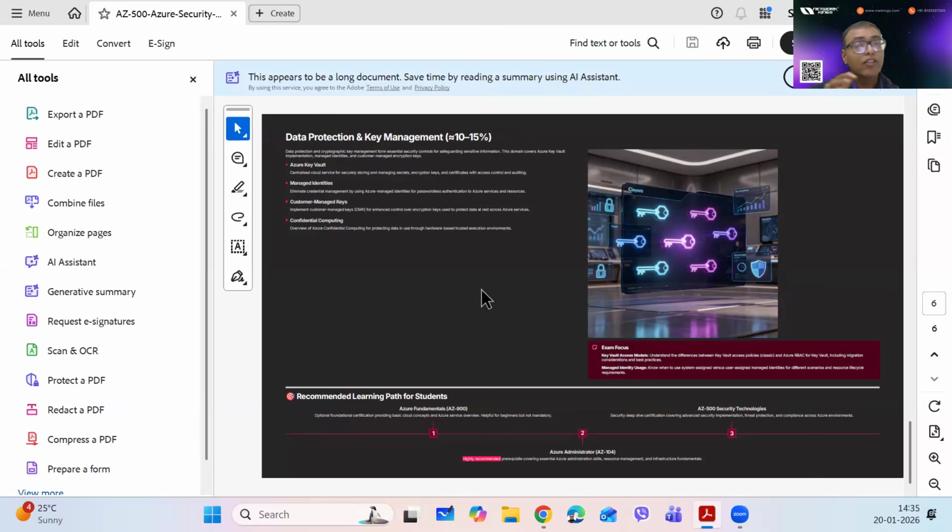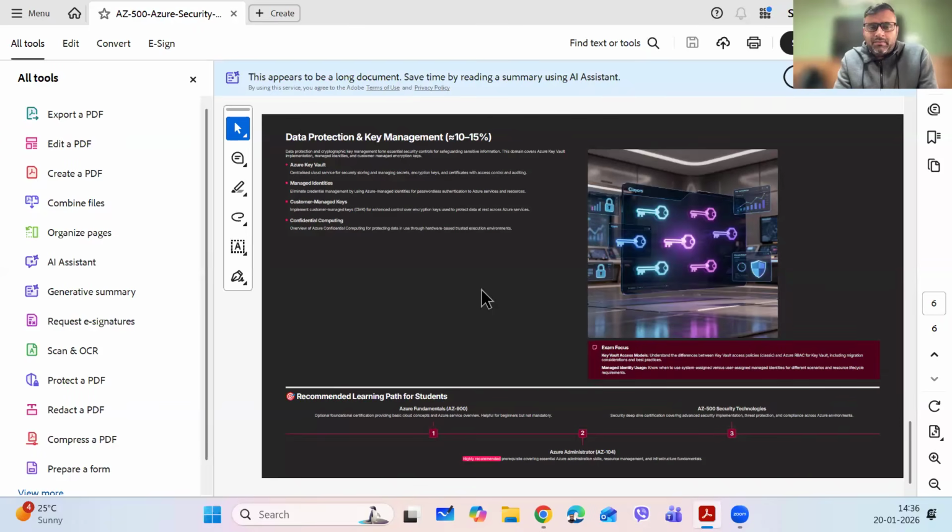Second is Azure. So again, you should have some basic fundamental knowledge on Azure. How do you create a VM, for example? How do you log in into Azure? How do you play around with Azure? Even if you have got 3 to 6 months of working knowledge on Azure, that should be good enough.